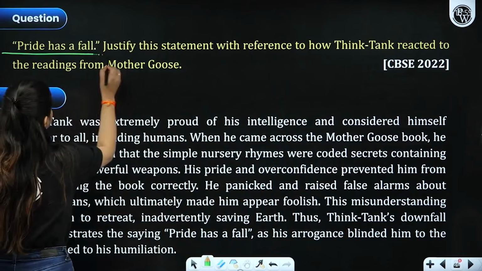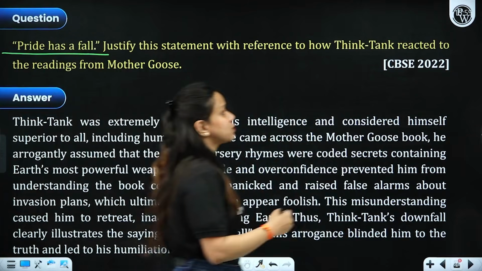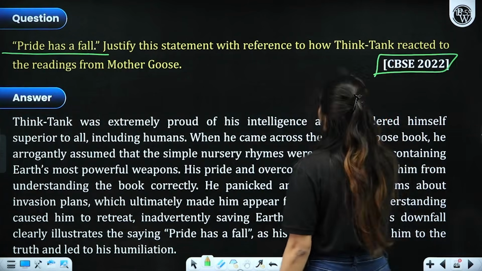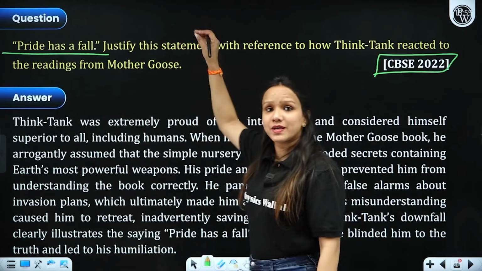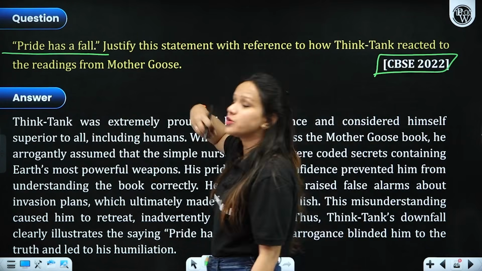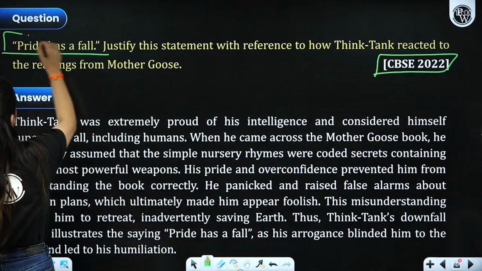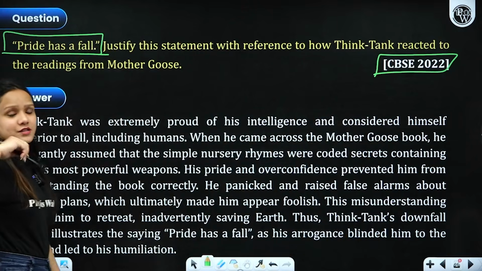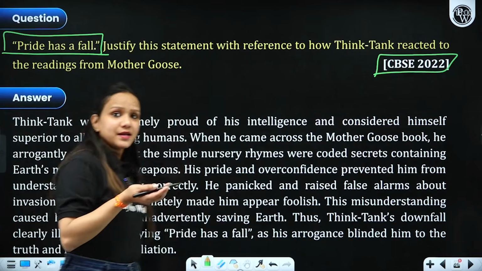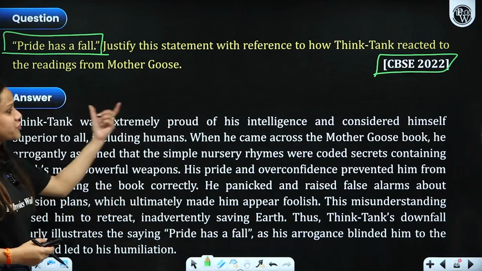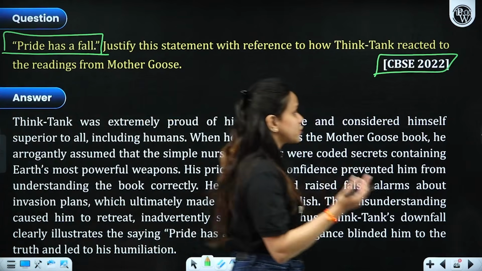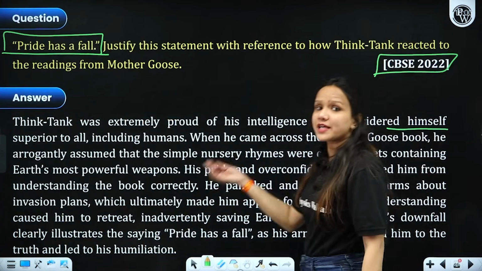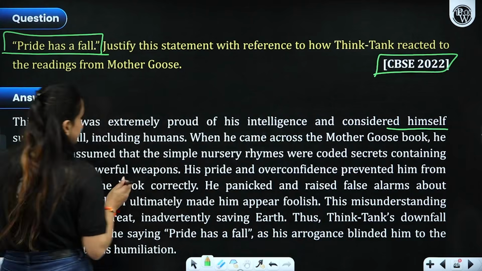Pride has a fall. This question was asked in the previous year question papers as well, 2022. And there are chances that this question can be asked this time as well in 2026. Pride has a fall. How would you justify? So you'll have to describe about Think Tank, right? Think Tank was extremely proud of his intelligence and considered himself to be one of the most intellectual creatures, superior than all, including humans.